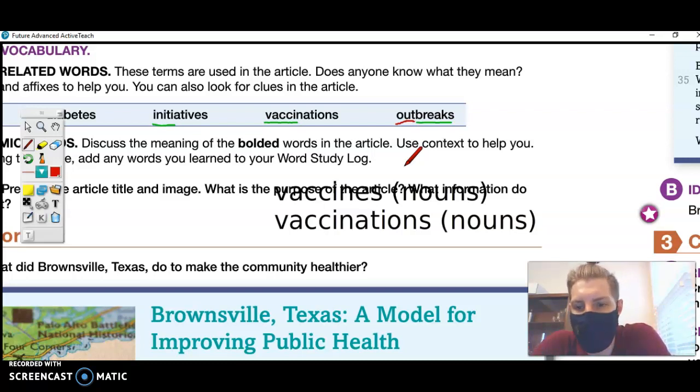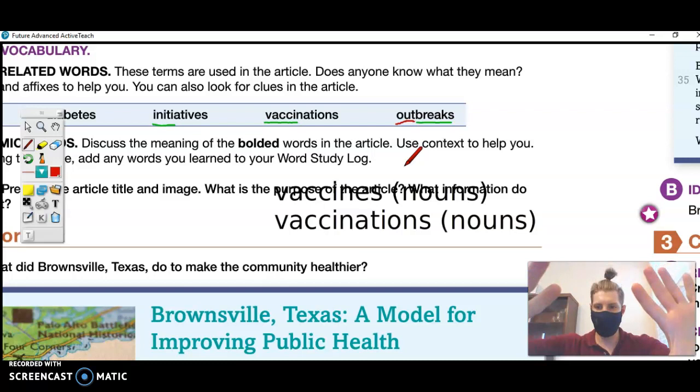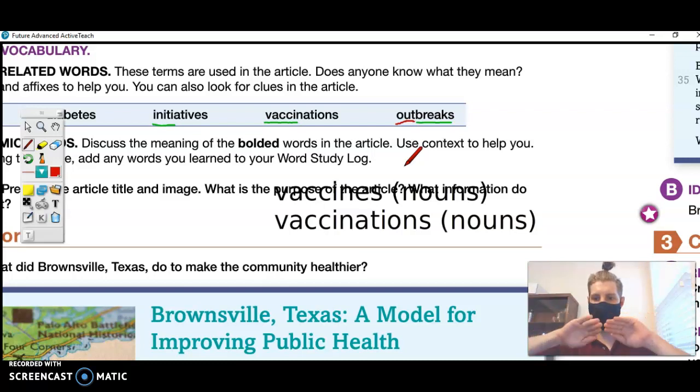So what's an outbreak? So first of all, I want to show you how I think of it. If you look at my screen, my video, I'm seeing out, meaning not in, but out, right? And then break, you can think about a glass window breaking. Now, I'm in a shared space, that's why I'm wearing a mask. And here's a glass window. I'm not going to break it. That wouldn't be very nice to my friend whose house I'm in.